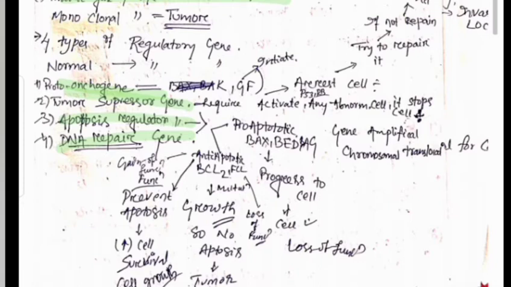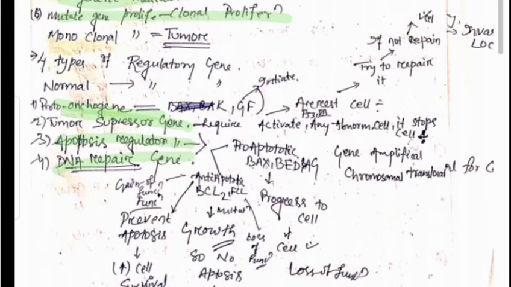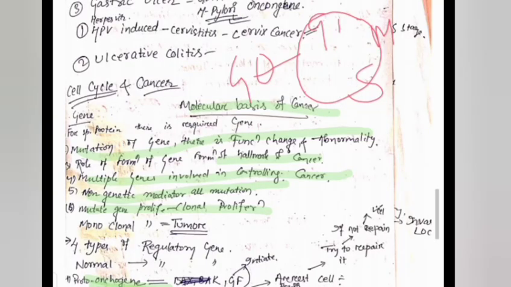Proto-oncogene is the gene which regulates cell division. We know previously that there is a cell cycle. How does the cell cycle occur? First the G0 phase, then G1, then S phase, then G2, then M phase. So this is the cycle of normal cell proliferation.